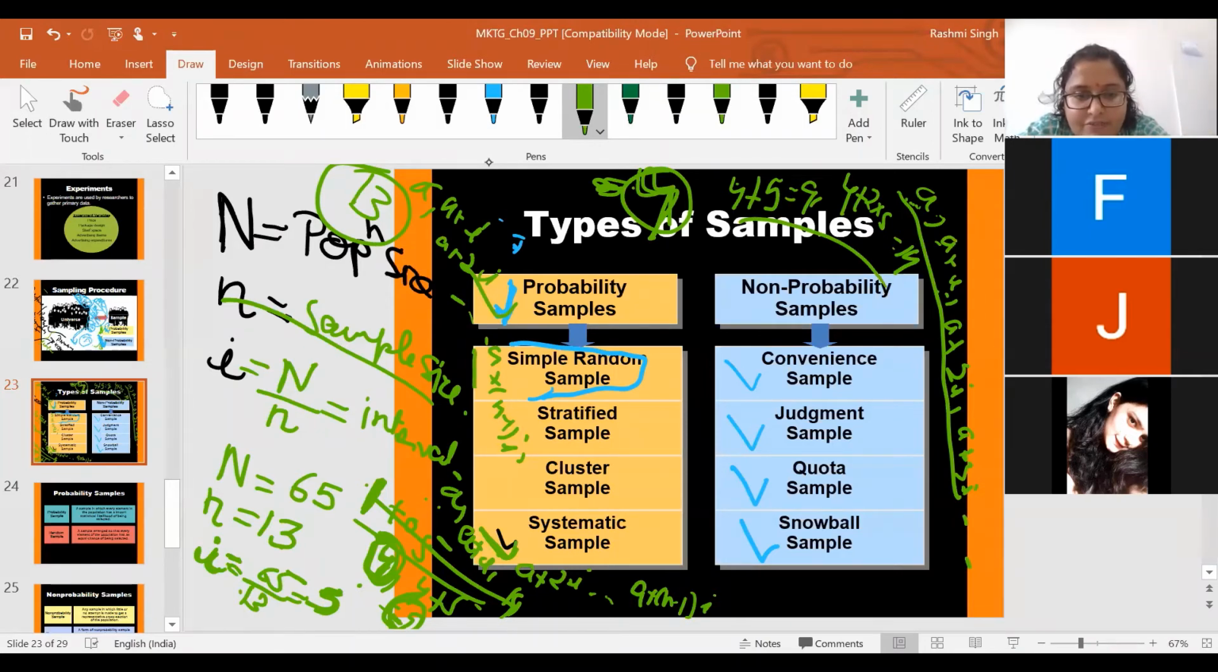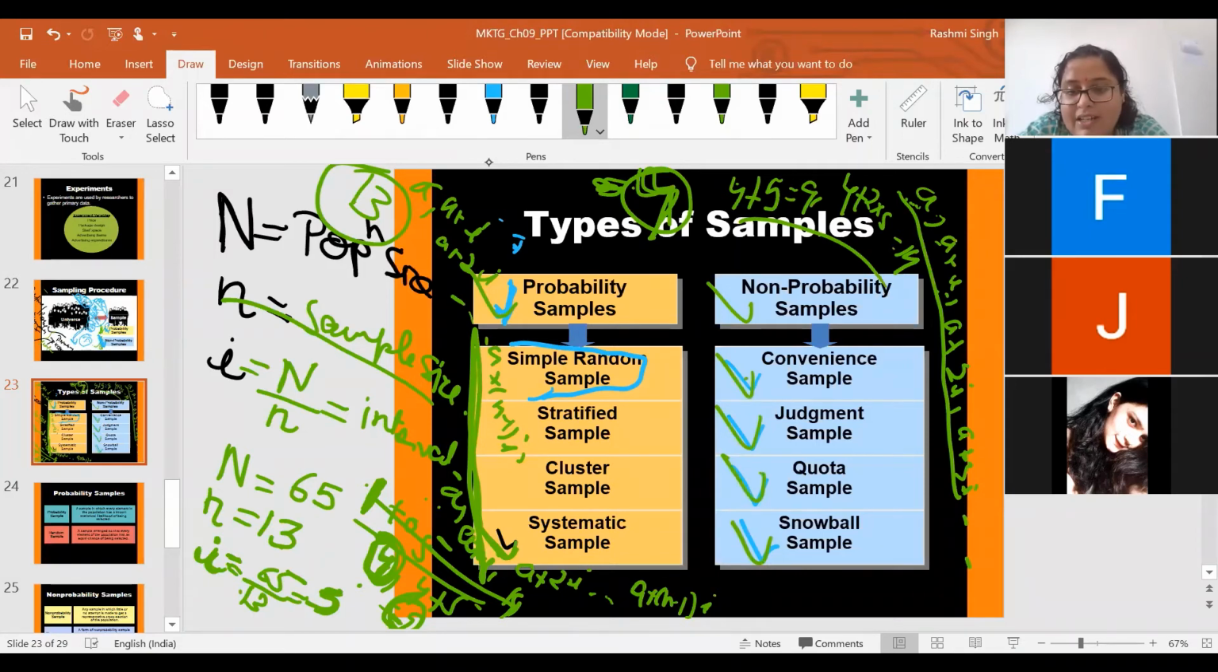So these are the different techniques. Every time you will see that there is no kind of biasness, there is no kind of researcher's judgment, nothing is coming in. Simply you are applying some technique, and then you are getting your sample. The second type of sampling is known as non-probability sampling. Non-probability sampling is further classified as convenience sample, judgment sample, quota sample, and the snowball sample.